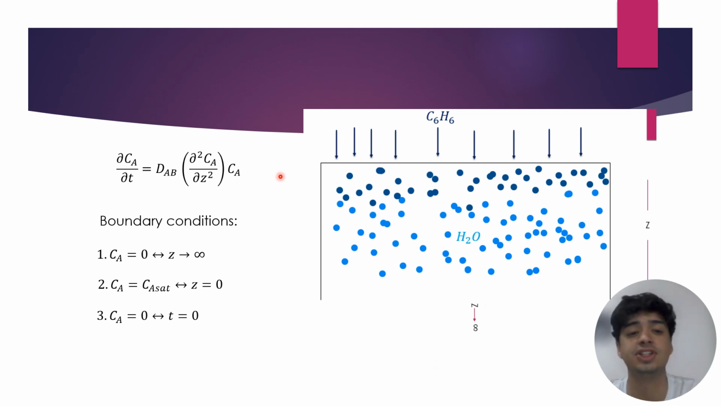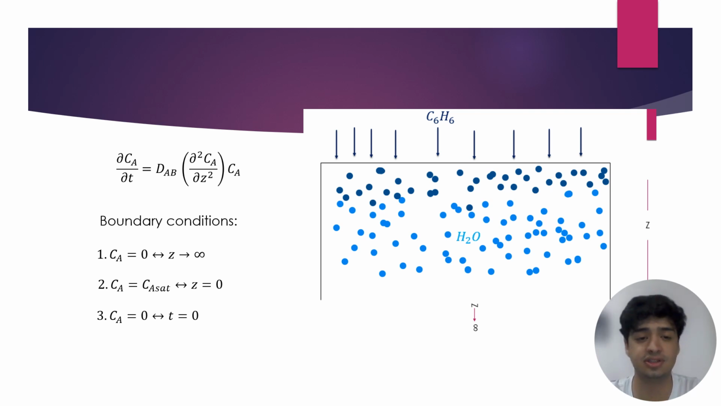The second condition is that the concentration is equal to the concentration of saturation when z is zero. The position is zero. We're talking about this part that you can see in the presentation. Now the third one is when the time is zero, the concentration is zero. There's no time, there's no concentration.